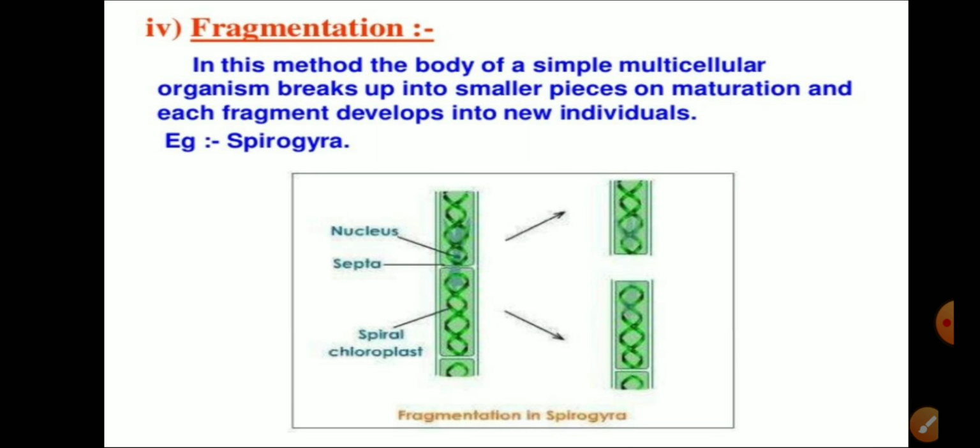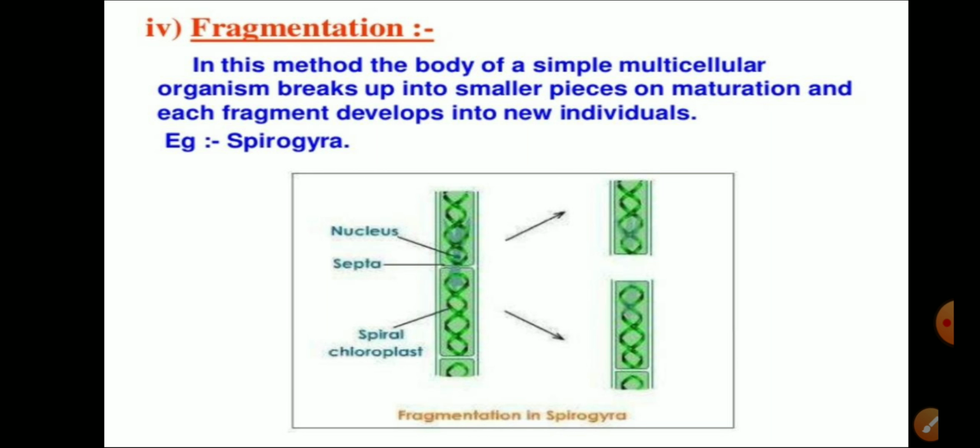Next one is fragmentation. As the name says, the body of a simple multicellular organism like Spirogyra, which is an alga, breaks into many smaller pieces, and on maturation each fragment develops into a new individual.